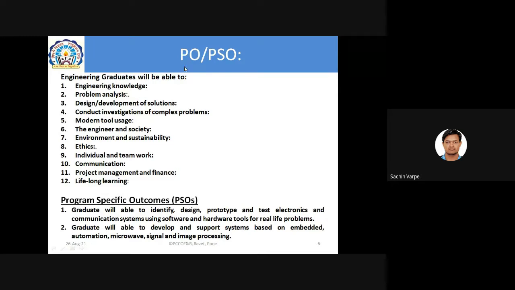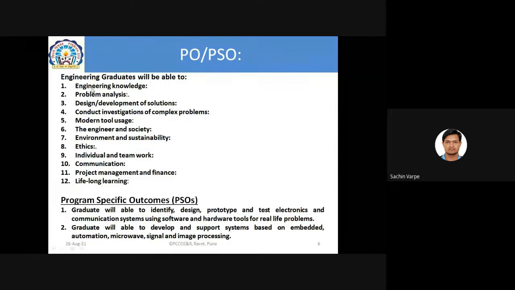Do you know POs and PSOs, program outcomes? Have you heard about these POs? Yes, in first year at least. At the end of your engineering course, you'll be able to have these skills. POs are the skills: engineering knowledge, problem analysis, design, conduct investigations, modern tool usage and so on.